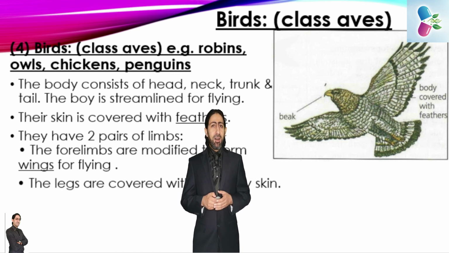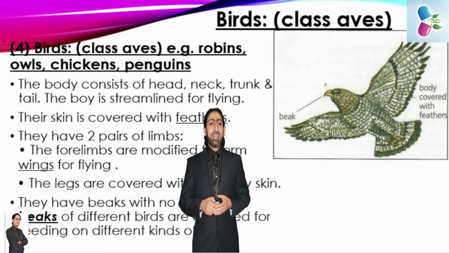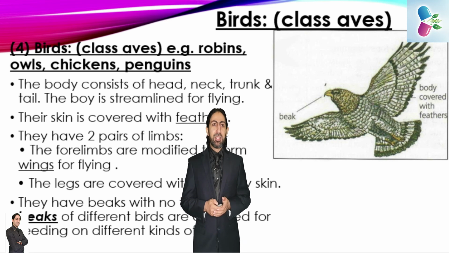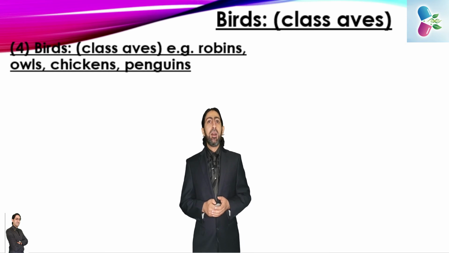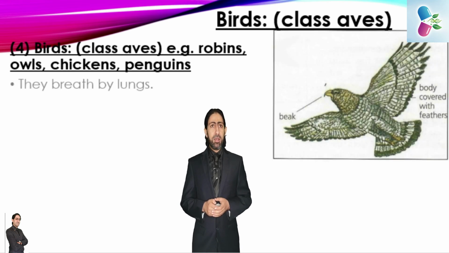And the legs are covered with dry scaly skin. And also they have beaks with no teeth. The beaks of the different birds are adapted according to their feeding habits, or the different types of food they feed on. Examples here: the owls, the chickens, the penguins are considered birds.